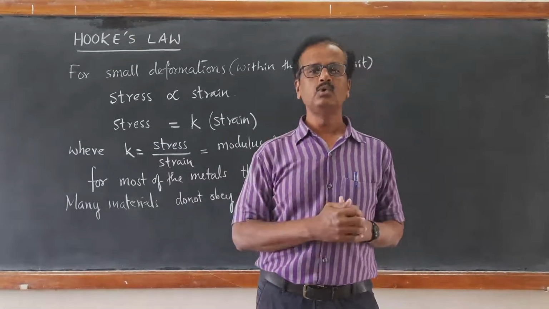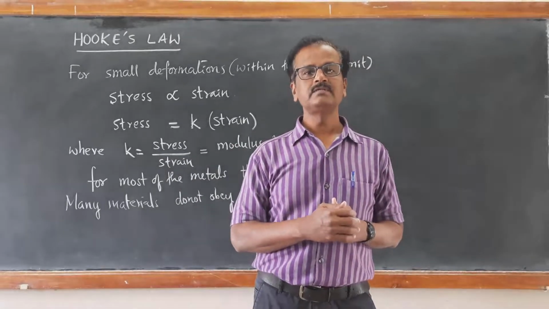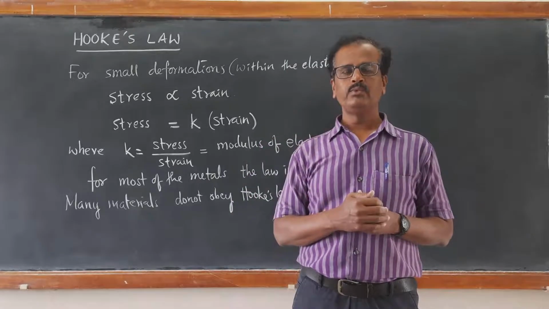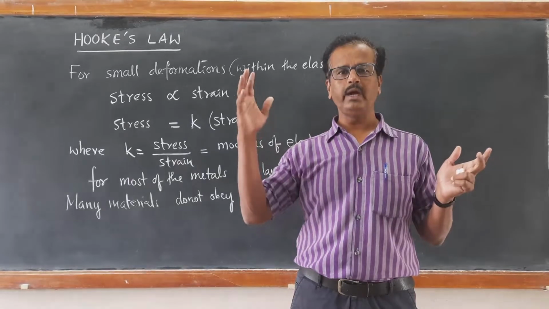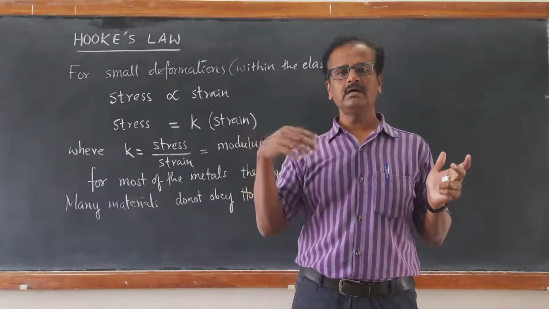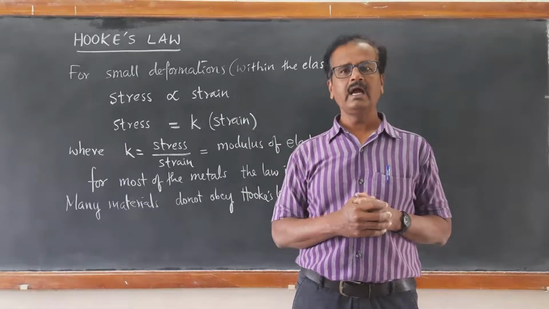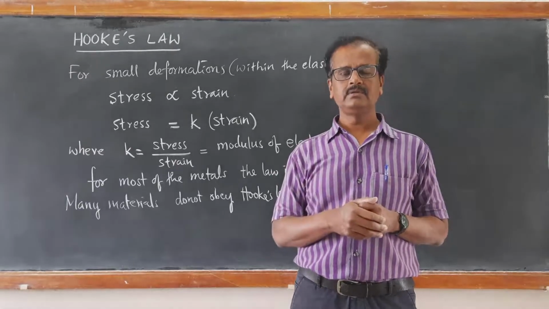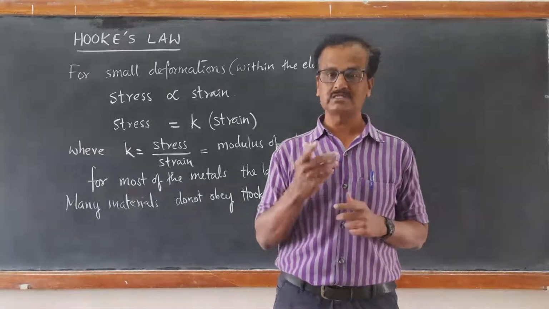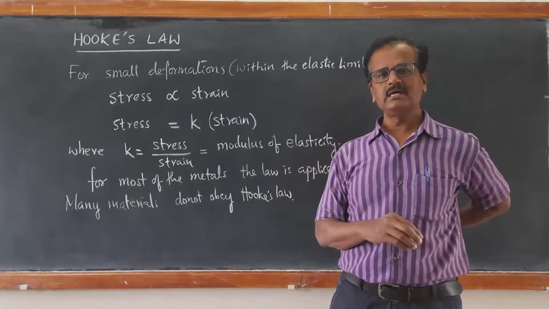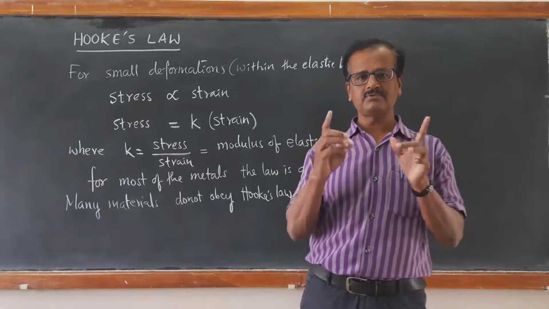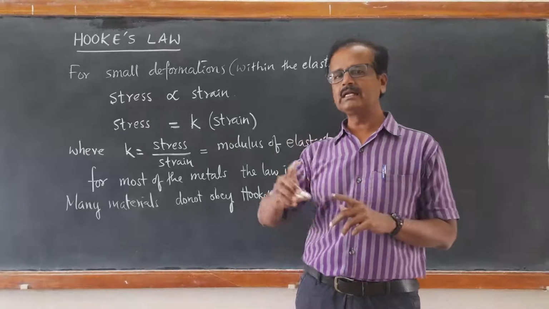So there, Hooke's law is not applicable. Such a class of materials wherein the substances can get extended to any extent under the application of external force and regain their shape are called elastomers. We'll learn about elastomers and the graph of stress versus strain for elastomers a little later.